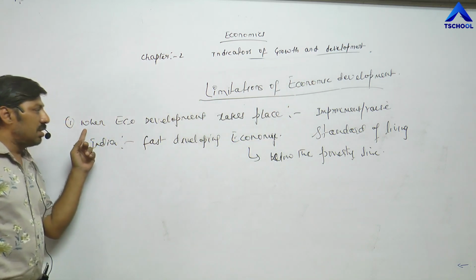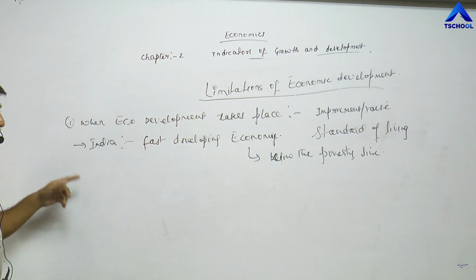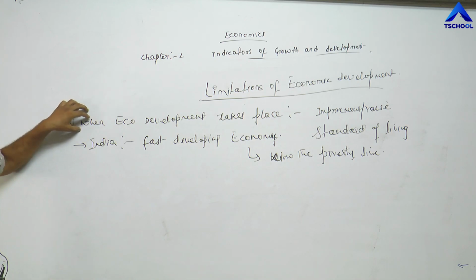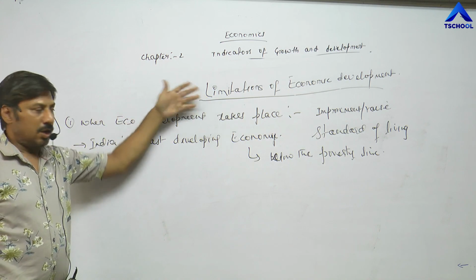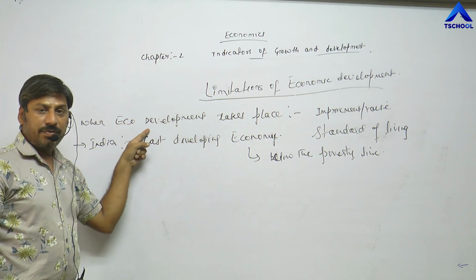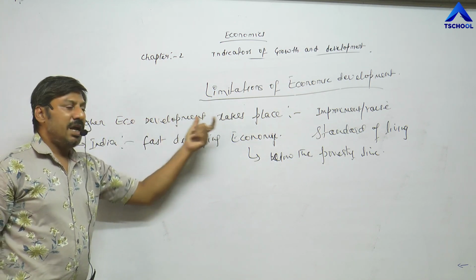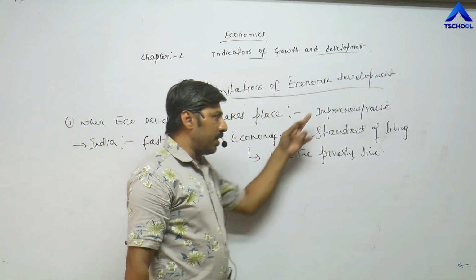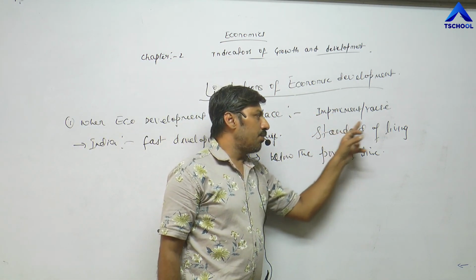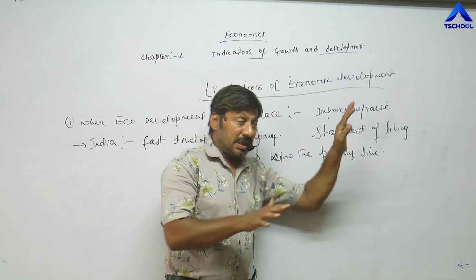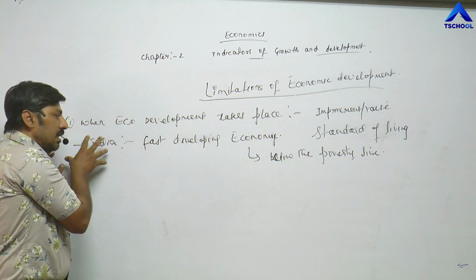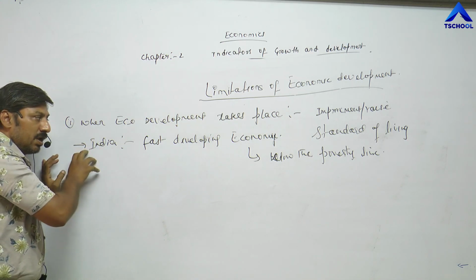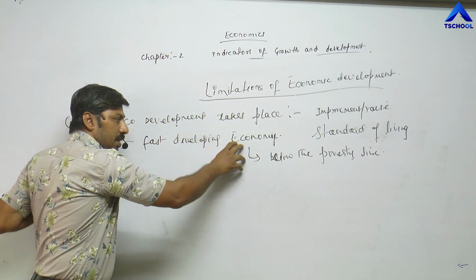And the third limitation is related to the Indian economy. Whenever economic development takes place, it means it brings improvement or raises the standard of living of an individual. But this statement is not fully true with the Indian economy. The Indian economy nowadays is a fast developing economy.